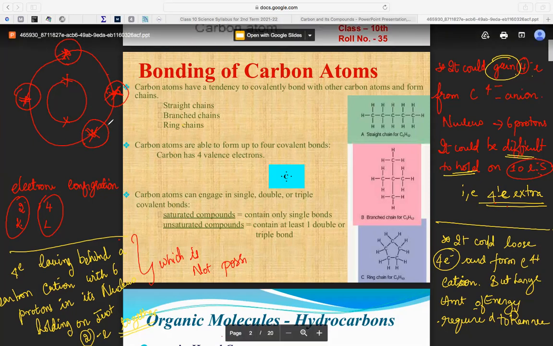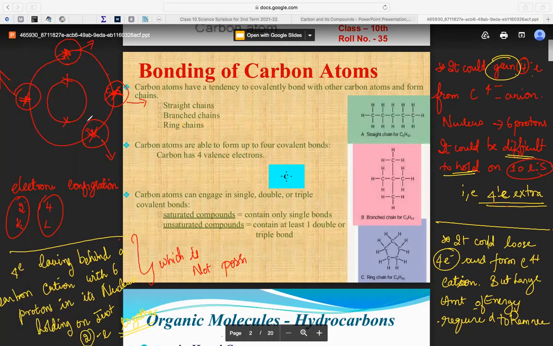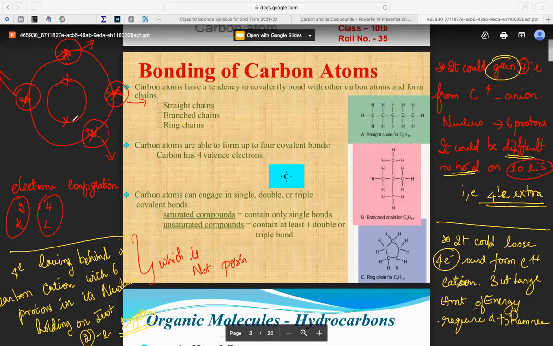Okay, it's very, very difficult, leaving behind a carbon atom with the 6 protons in its nucleus. If I remove 4 electrons from it, right? So what will be there? Only 2 electrons. Those 2 electrons in the atom, it is not possible. Understood now? A large amount of energy is required, because its nucleus is very close, I mean, the atomic radii are very, very close.